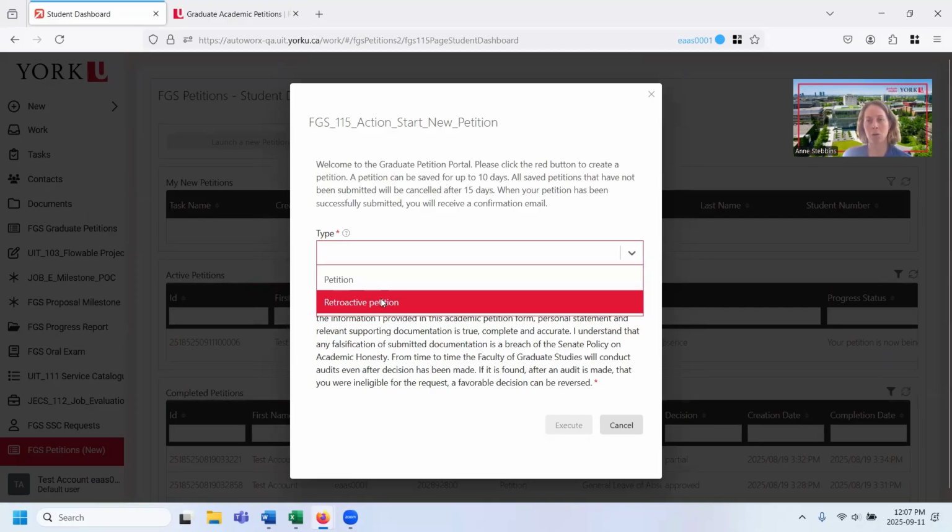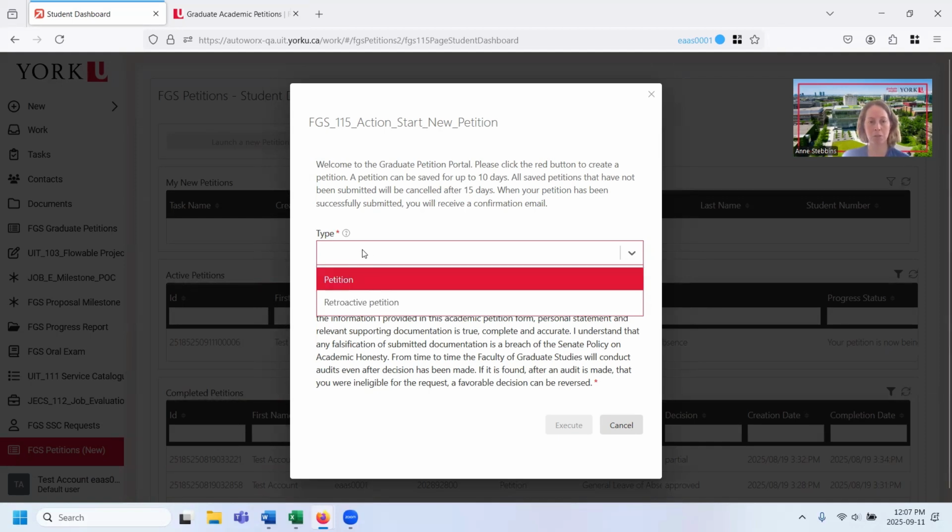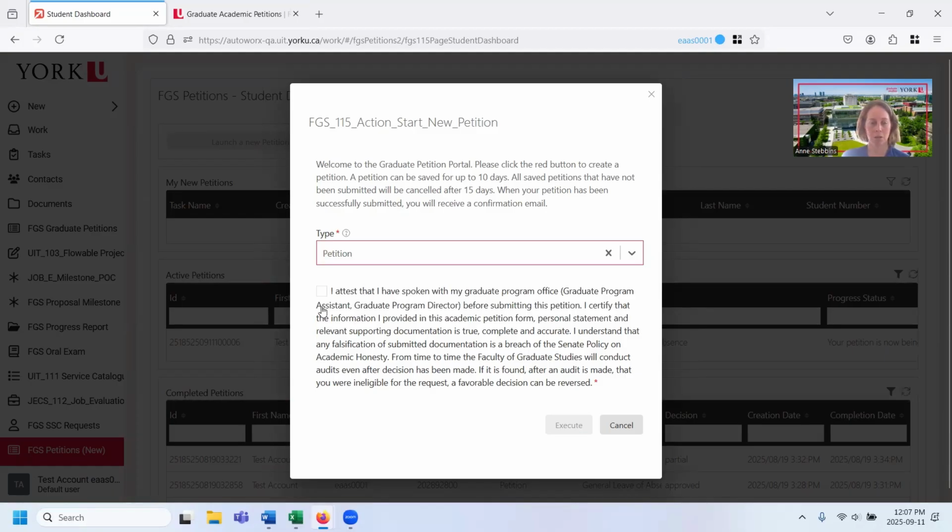For a leave of absence, a retroactive petition would be one that is to be effective for the term that we're currently in or a previous term that's already passed. So right now we're in fall term, and if I wanted to submit a petition for this fall term, I would need to select retro petition. In this example, I'm going to select a regular petition as I'm going to petition in advance. I'm also going to review this, which just indicates that I've checked with my graduate program assistant and director before submitting. So I'm going to check that, and you'll notice this box here becomes available.